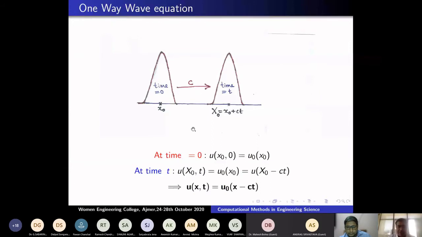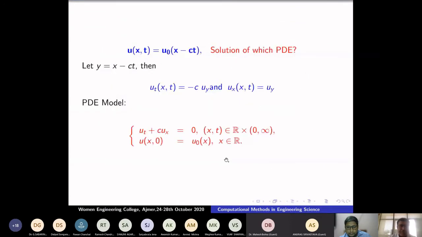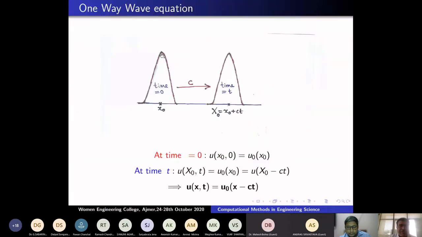At time t equal to 0, assume that this curve is given by u naught of x. Okay. Then this says at a point x naught the value is u naught of x naught. After some time t, it moves a distance x naught plus ct. Therefore, the solution at the point x naught plus ct, at time t, is given by the same height. So it is nothing but u naught of x naught only. So if I express everything in terms of capital X and t, this becomes u naught of x minus ct.